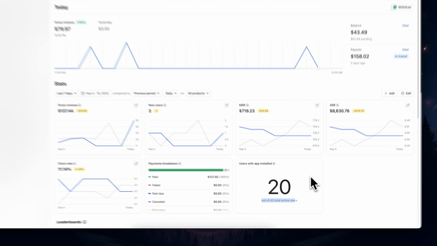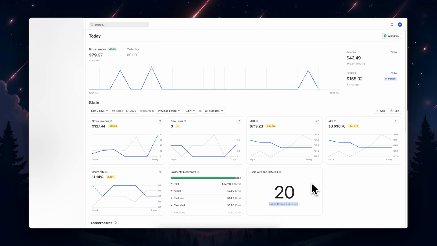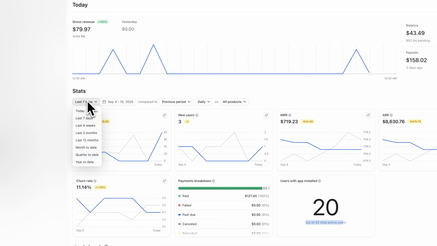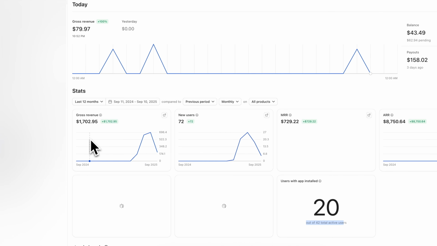I have a couple that I kind of gave away for free, so not all 42 are paying members. But if we go over here to the last 12 months, which obviously I didn't have this for 12 months, you can see this number goes up with time because it's still this month. This month is not over. But basically, this is our growth. You can kind of see here.